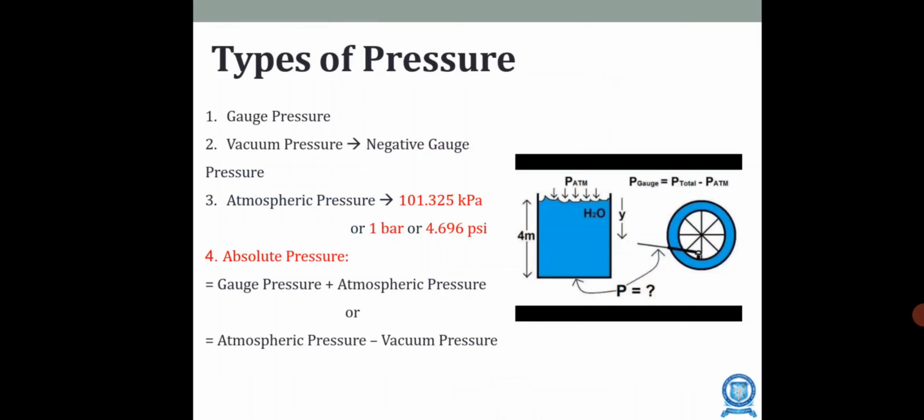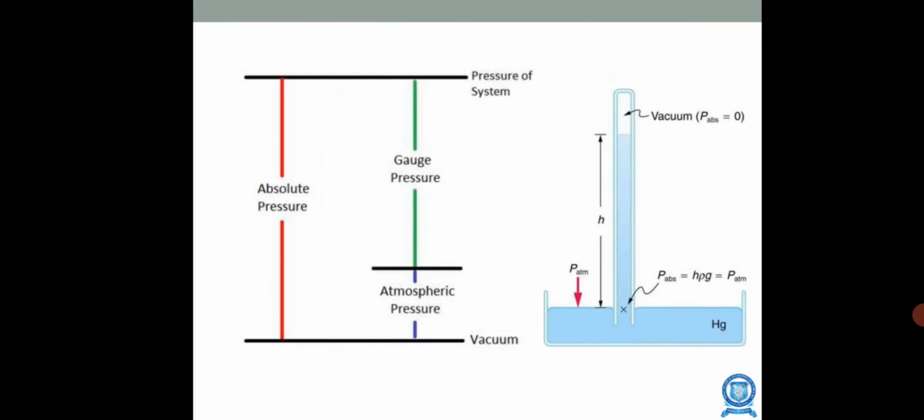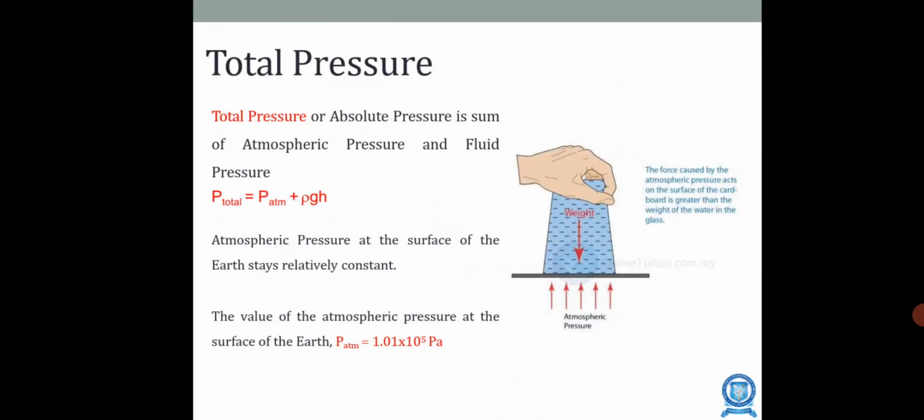Please see the diagram here. P gauge is equal to P total minus P atmospheric. Next, we have absolute pressure, the total, and at the bottom you have the vacuum pressure. Here you have atmospheric pressure, and the gauge pressure is measured from the atmospheric pressure. Here you can also see that the vacuum pressure is equal to 0, and the atmospheric pressure is being measured.